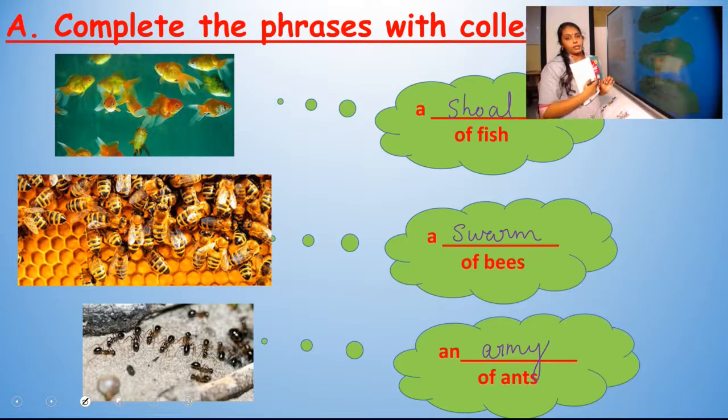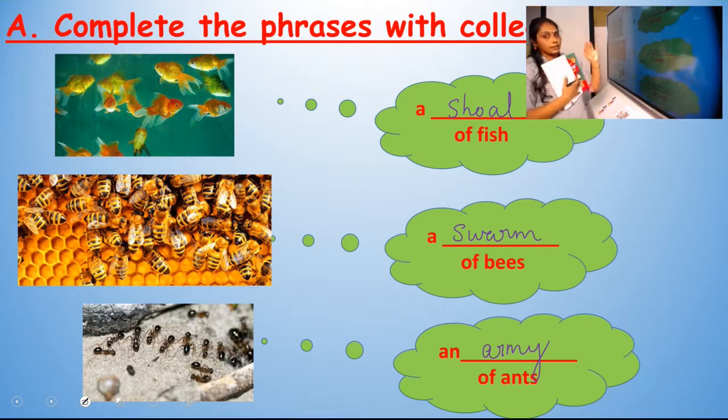You have to learn these collective nouns. It's very, very important. So you have to learn all these collective nouns clearly, which are the collective nouns given in the textbook. You have to learn only that much. No need to learn any extra collective nouns.